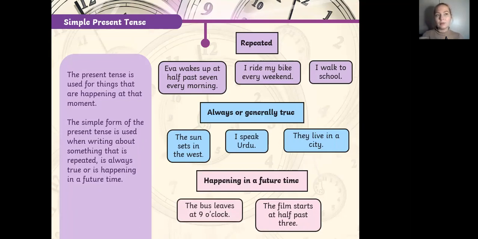And if we're going to talk about things that will happen in the future, we can also apply the present simple, because it is for sure that it's going to happen in the future, since it has happened many times before. That's why we can rely on the present simple in this case.